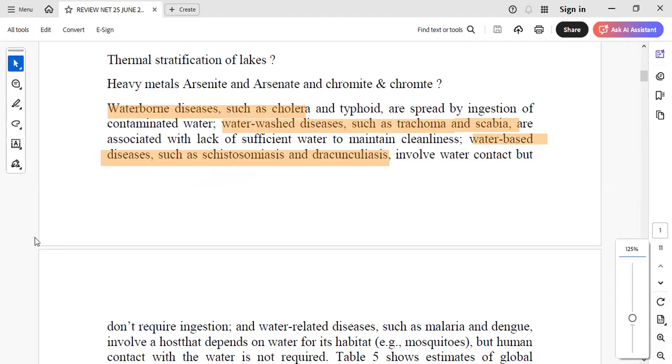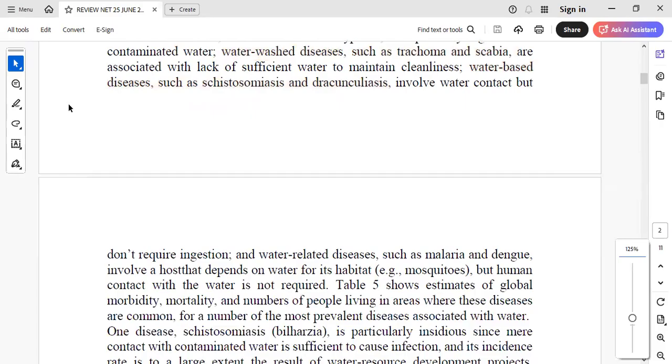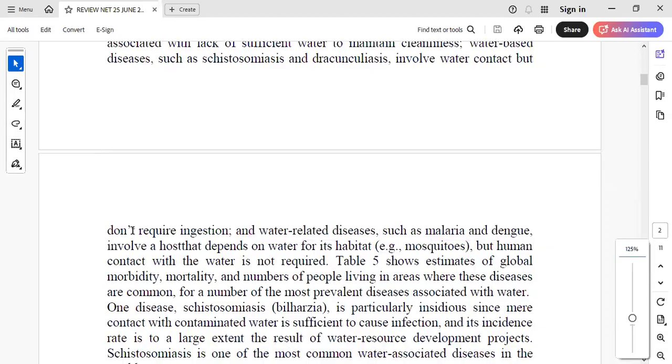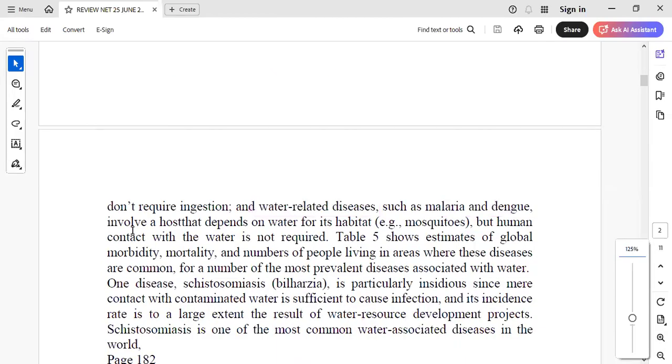It was a matching type of question, but a very good question. First time it has appeared in NTA. So water-related disease such as malaria and dengue, they have also asked about. And then in the last, they were asking about one of the very widespread diseases, which is basically associated with the water prevalence. And here is the term